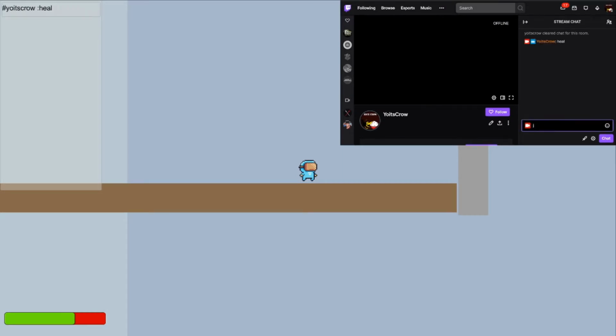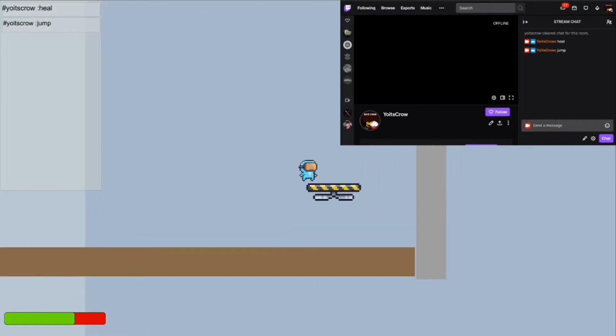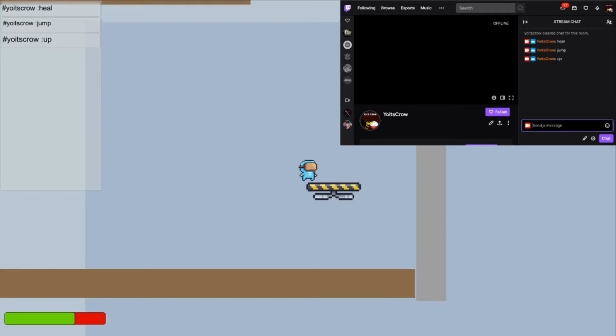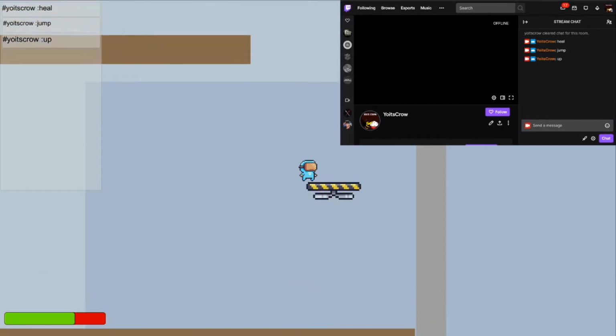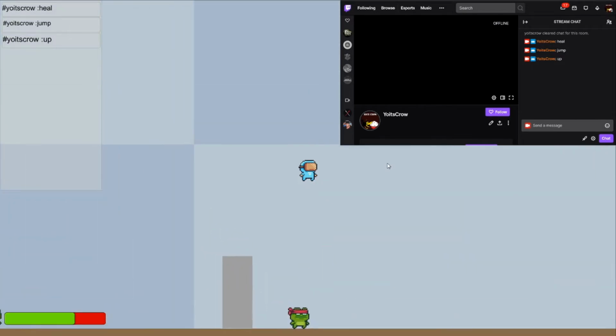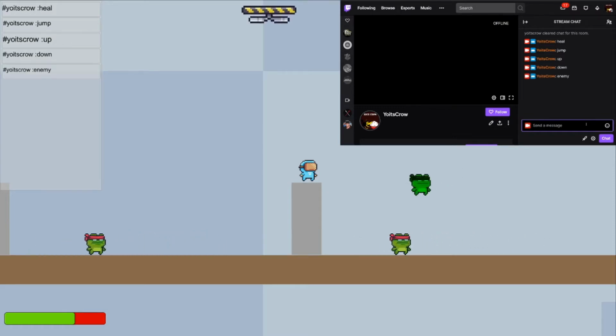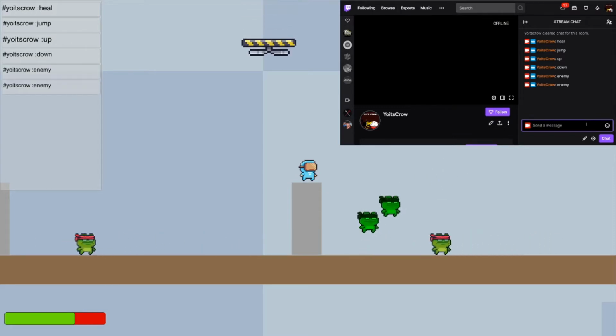Here, any user in chat is able to send commands that will affect the character in-game, such as making the character jump, moving platforms within the game up or down, healing the character, or spawning enemies. The command sent is also displayed in the upper left corner of the game, indicating who sent the command and what command they sent. To prevent an overload of commands, I implemented restrictions that limit the amount of commands you're able to receive within a given time.